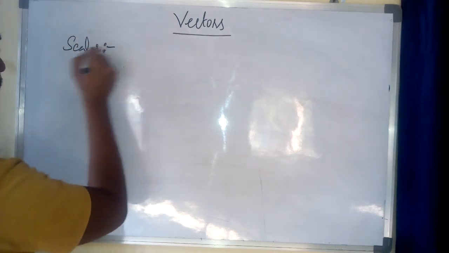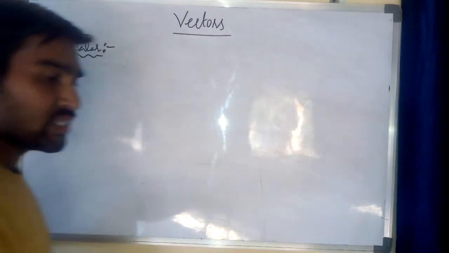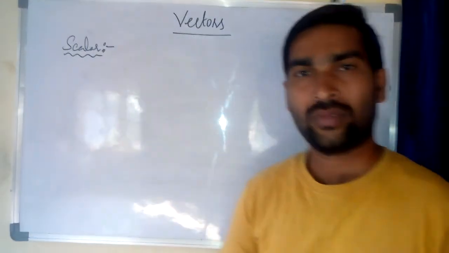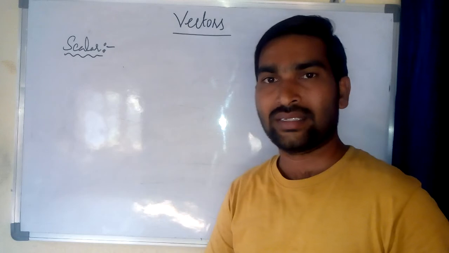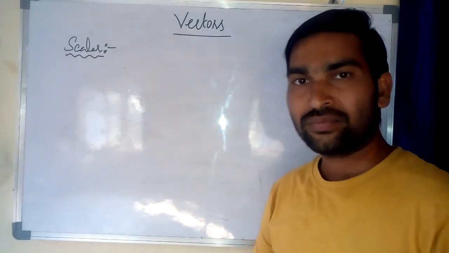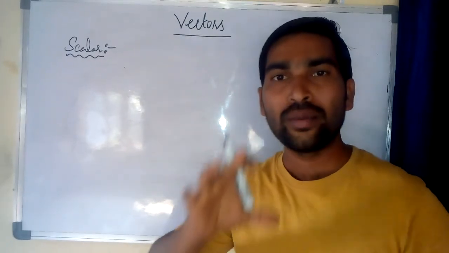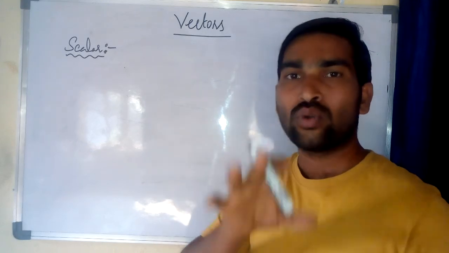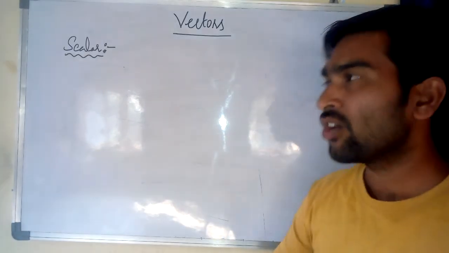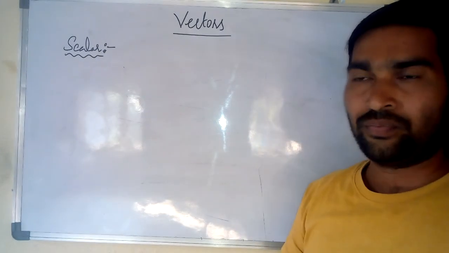What is a scalar? In some cases, we take only the mass, that much weight, which has only magnitude. A physical quantity which has only magnitude is called a scalar quantity.